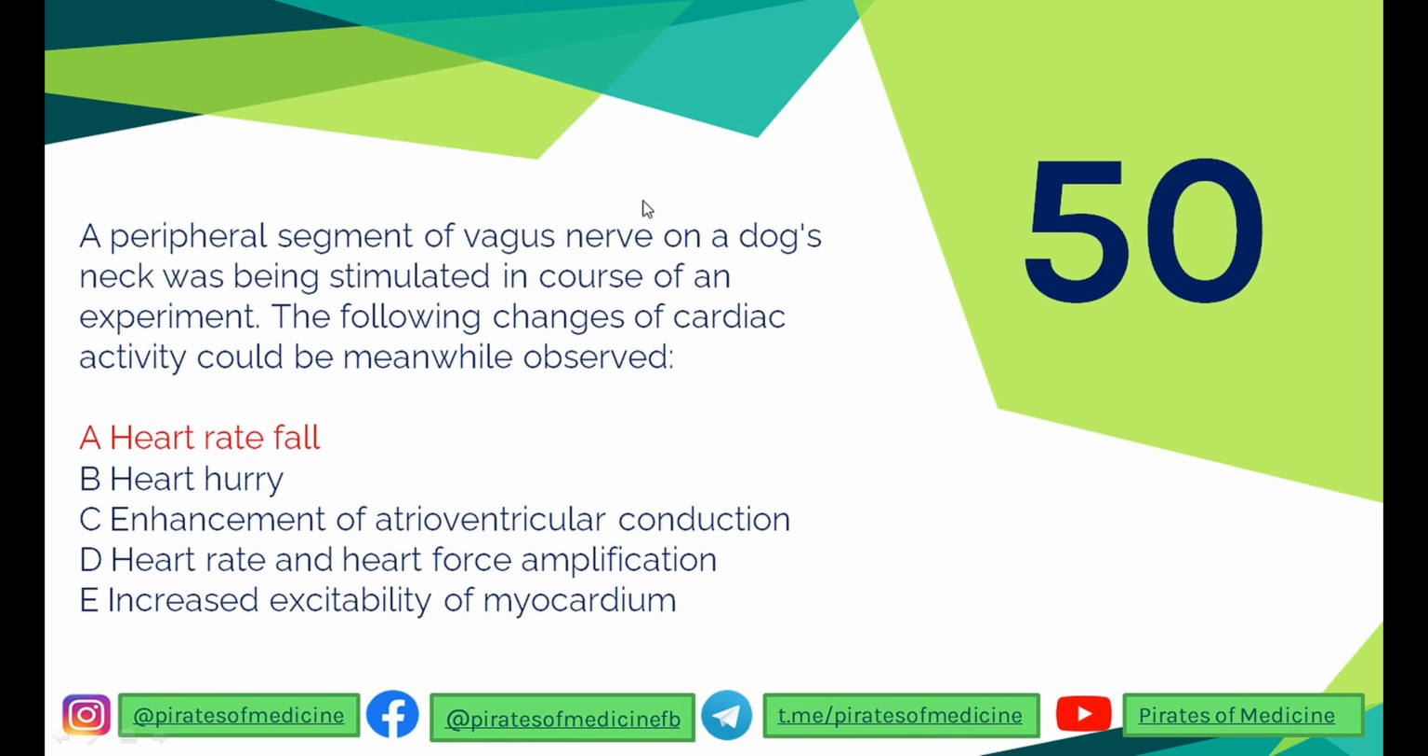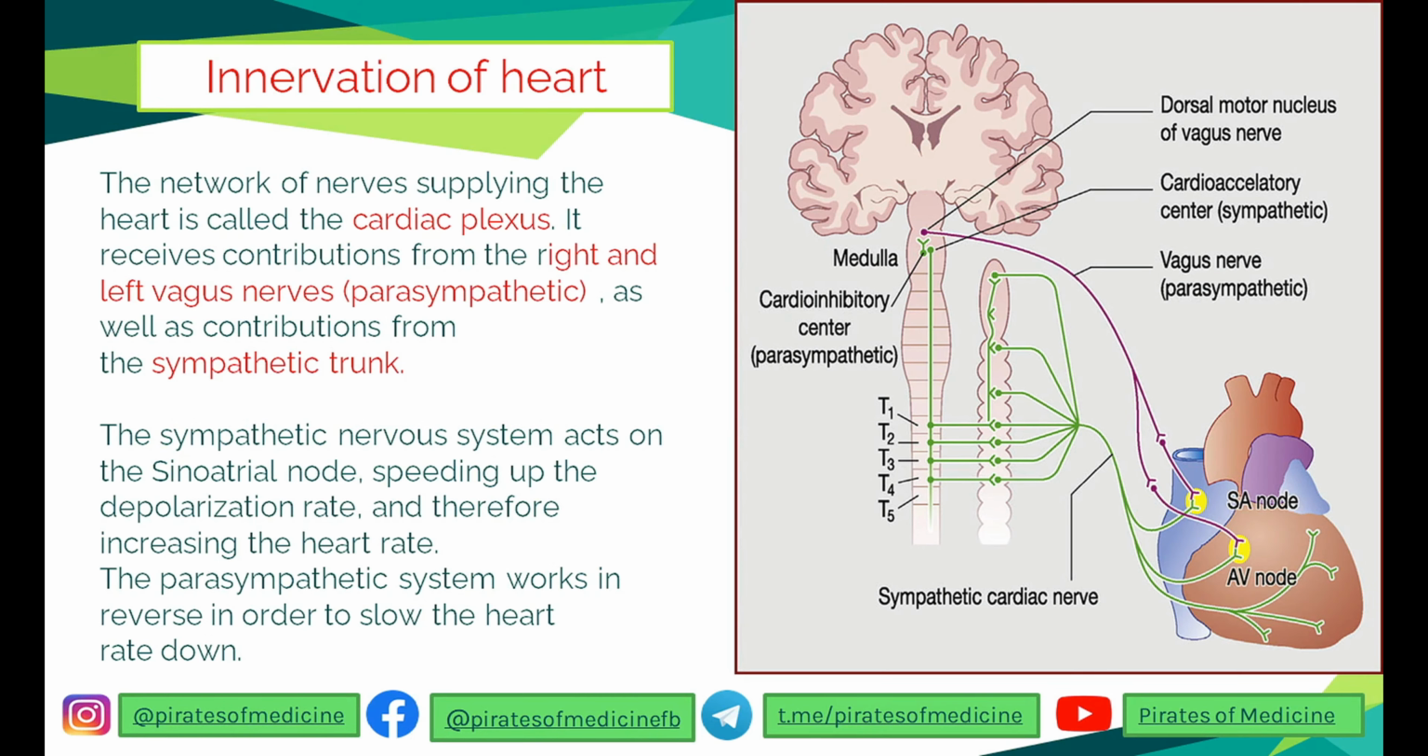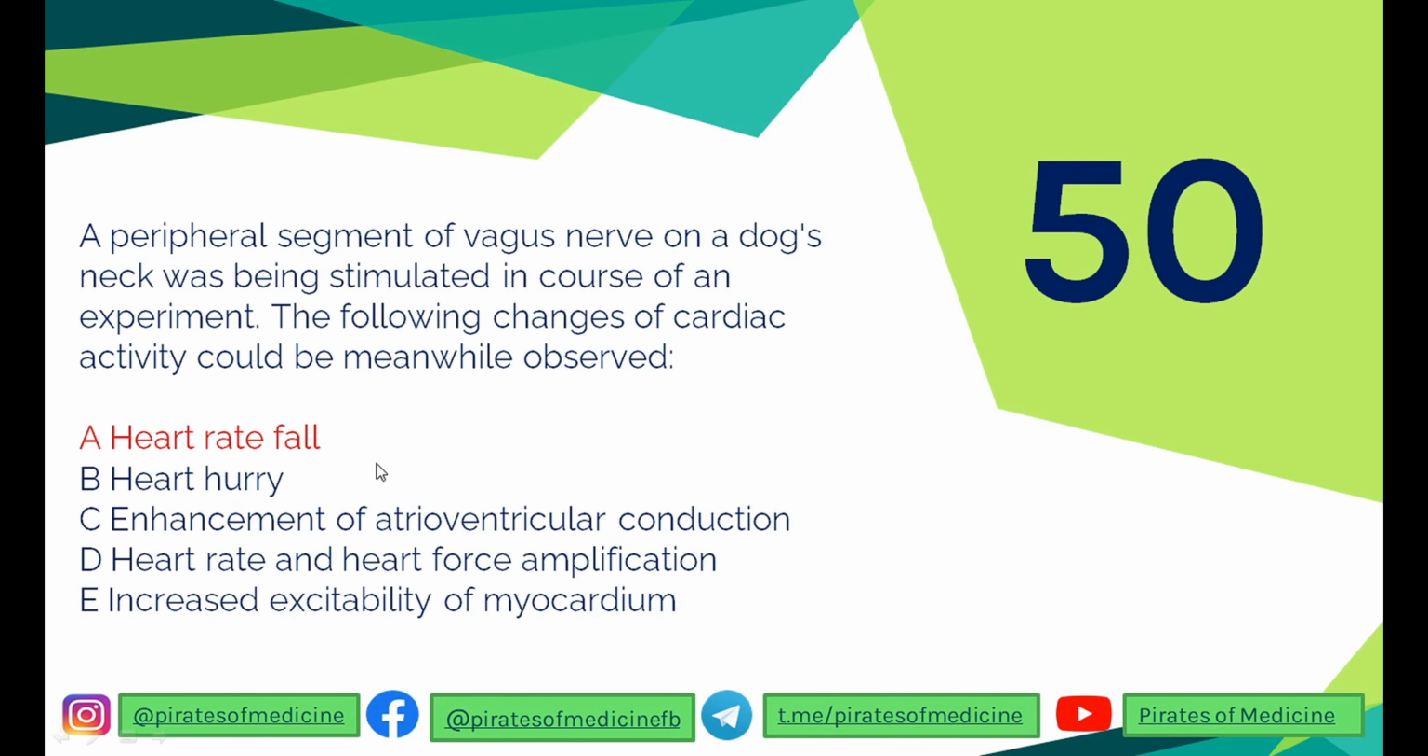A peripheral segment of the vagus nerve on a dog's neck was being stimulated in the course of an experiment. The following changes of cardiac activity could be meanwhile observed. So remember, we did this question before. The vagus nerve supplies the parasympathetic nervous supply to the heart, and parasympathetic stimulation leads to a decrease in heart rate. So that is why stimulation of the vagus nerve leads to heart rate fall. So I hope you understand this.